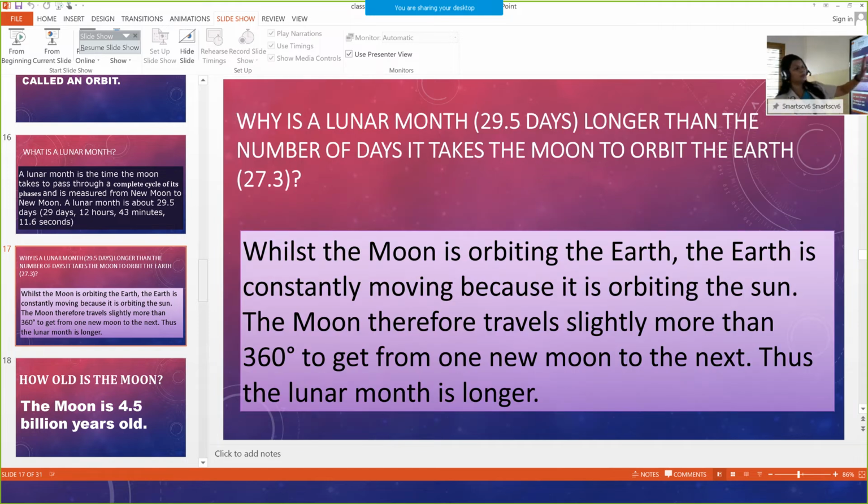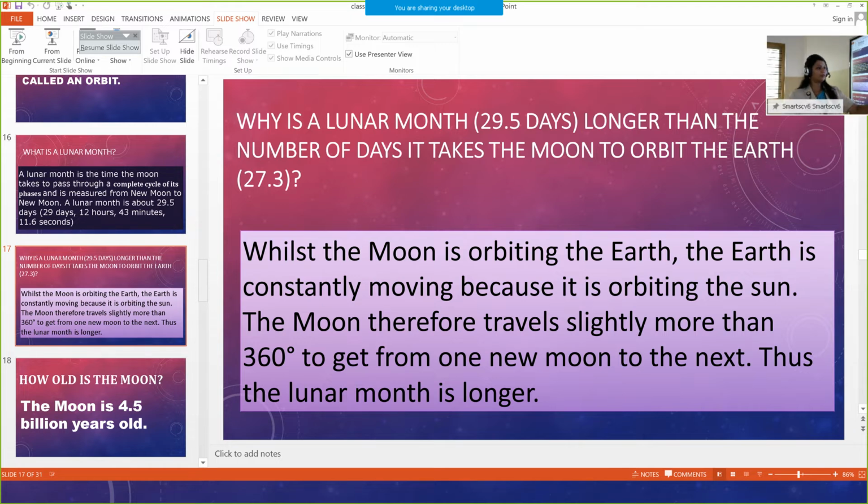Why is a lunar month 29.5 days, longer than the number of days it takes the moon to orbit the Earth? While the moon is orbiting the Earth, the Earth is constantly moving because it is orbiting the sun.